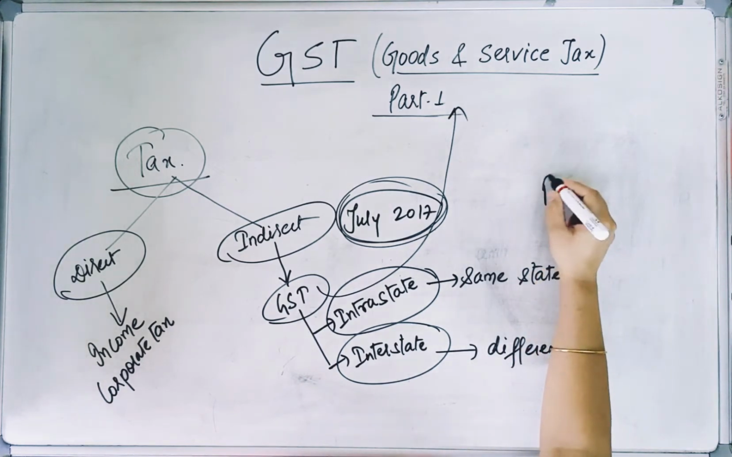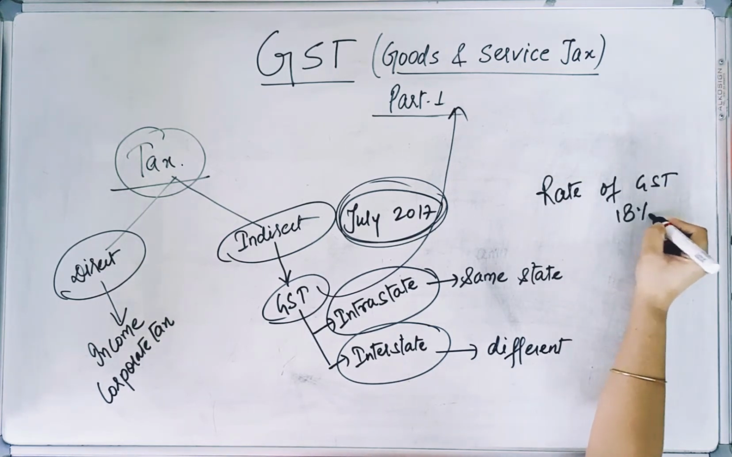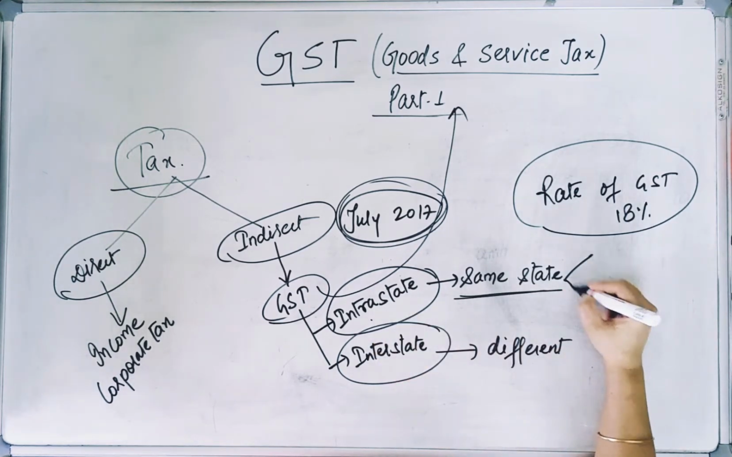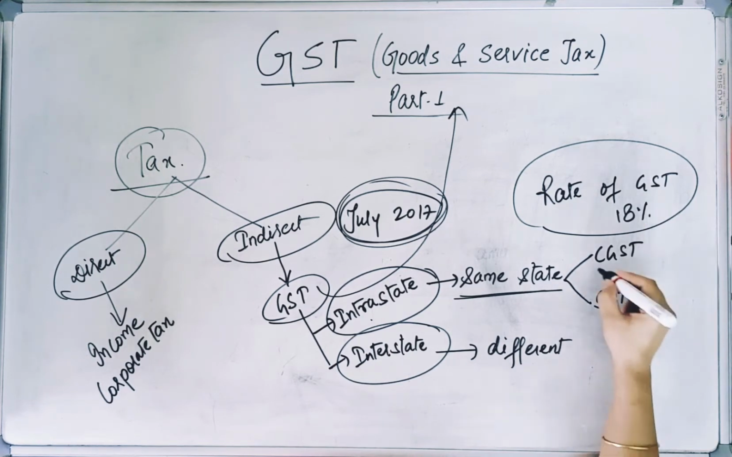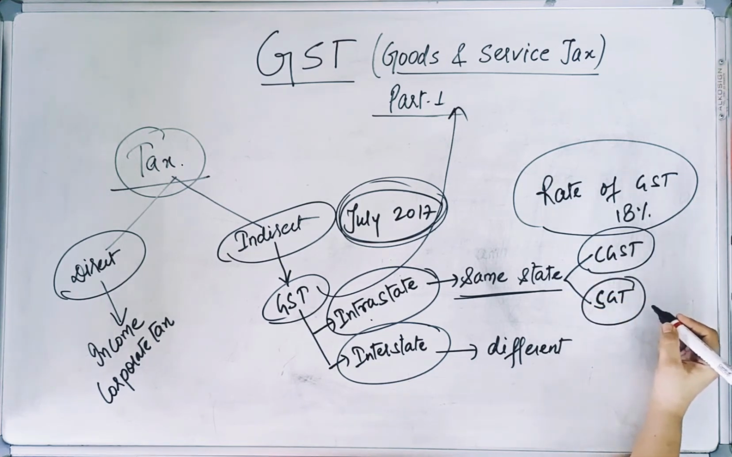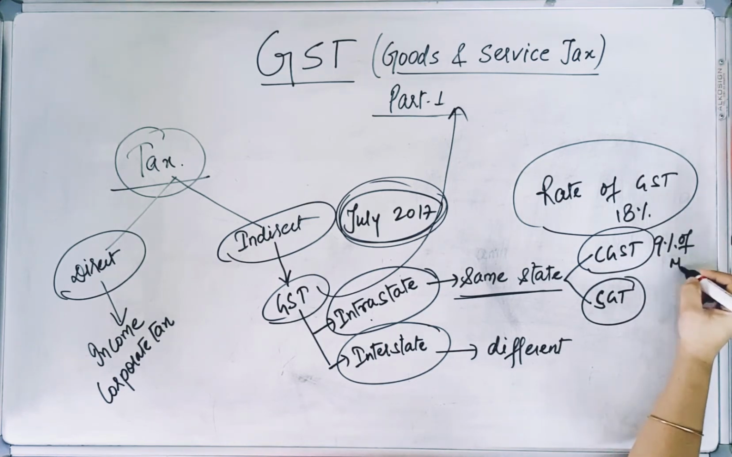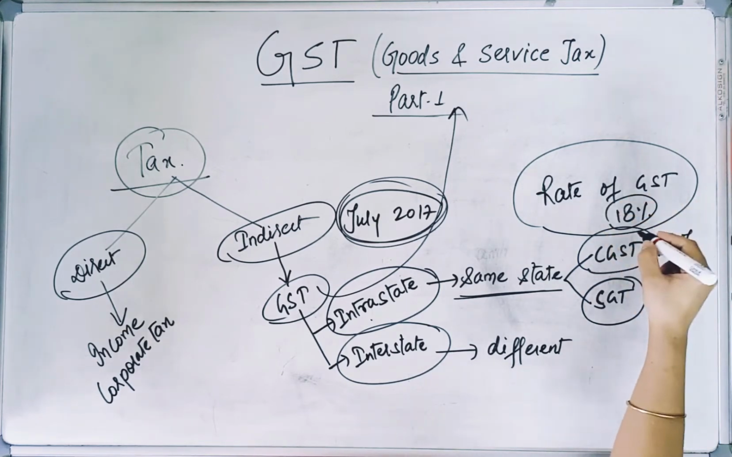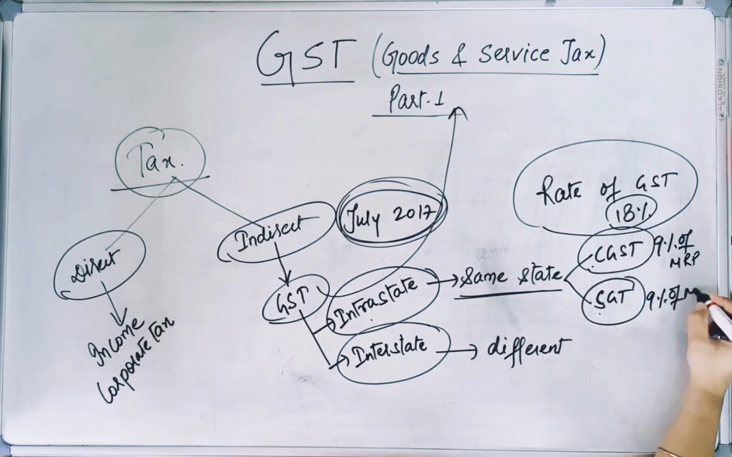Now see, let's suppose rate of GST is 18%. Now if it is a case of same state, that is intrastate, we have to pay two types of taxes, that is CGST and SGST. This CGST is central GST and this SGST is state GST. This will be 9% of MRP of whatever product we have bought, and this will be 9%. Matlab iska half is divided into two. One goes to central and the other one goes to state government.